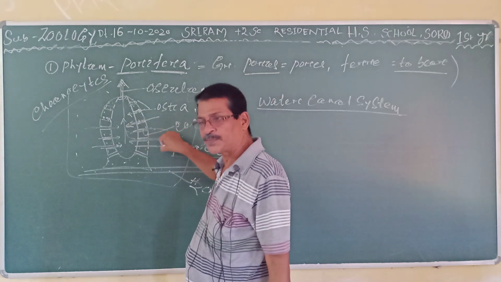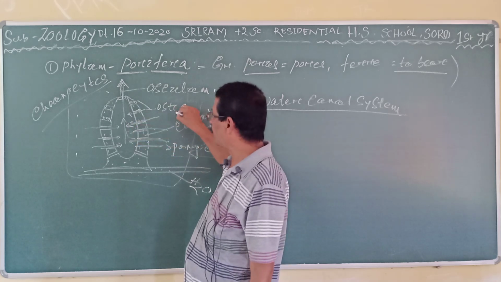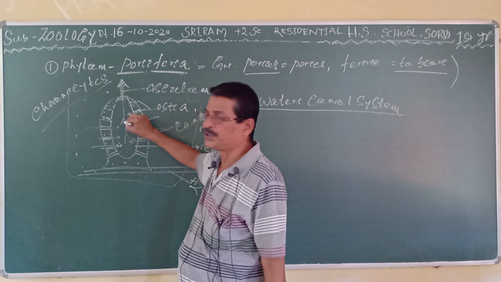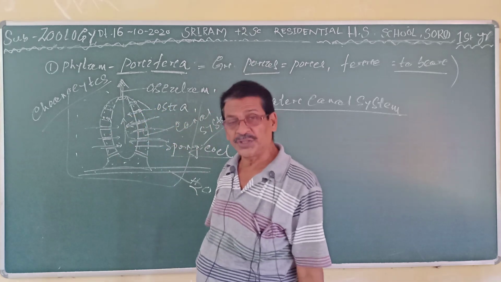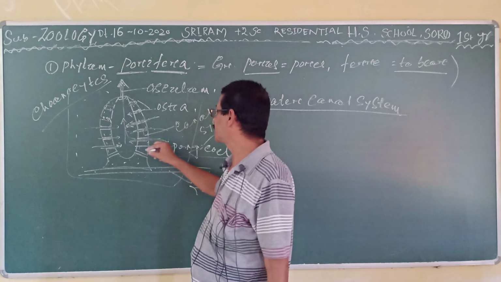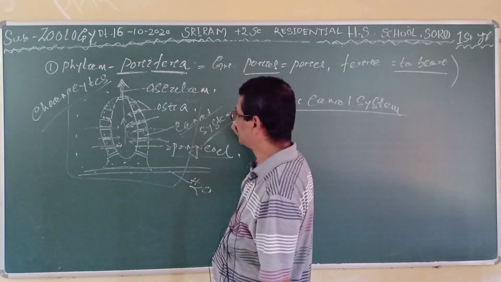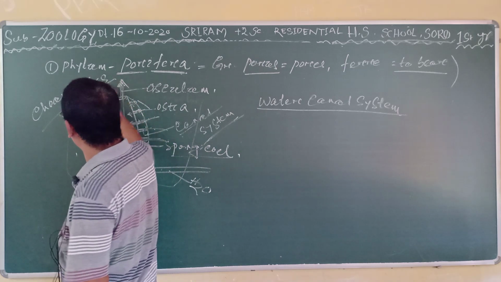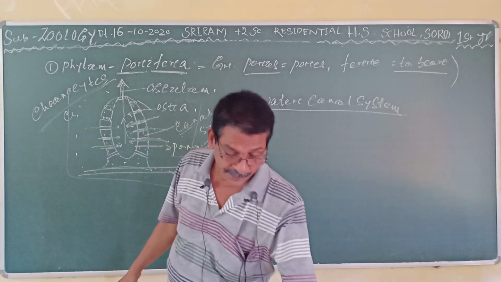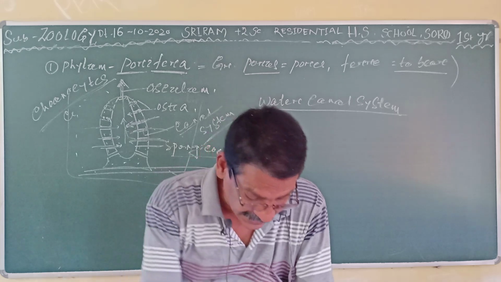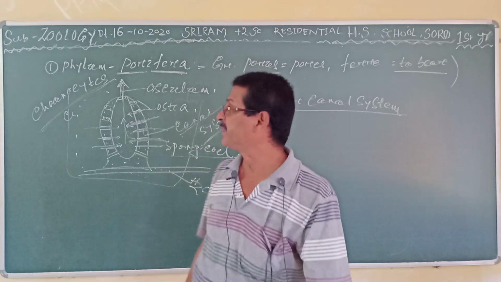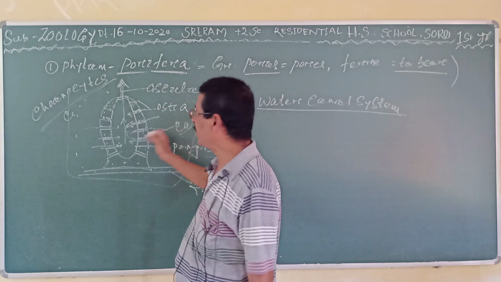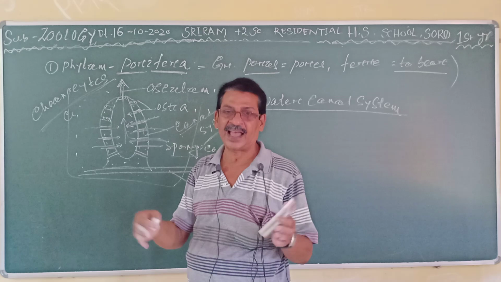central cavity called the spongocoel at the center. Through the outer pores, the water enters into the body by canal-like structures, called the water canal system. And the flagellated collar cells are called choanocyte cells. They help to circulate the water, which is driven by the cilia or flagella.